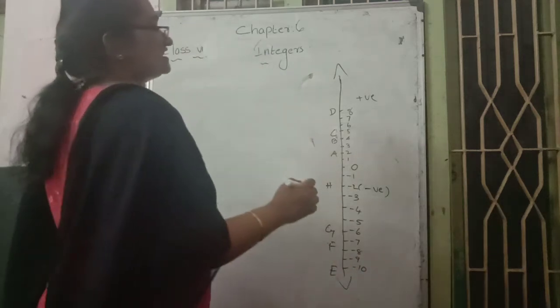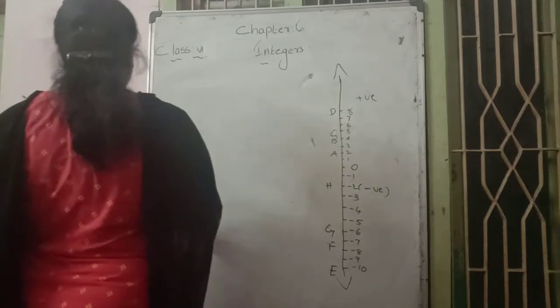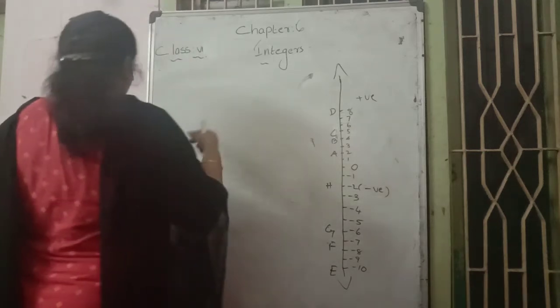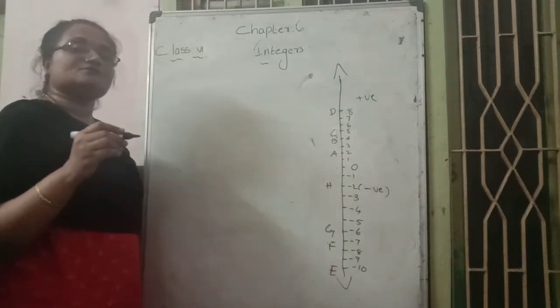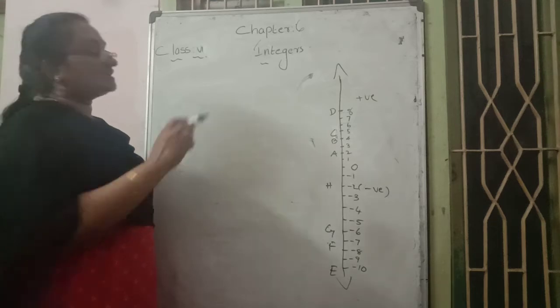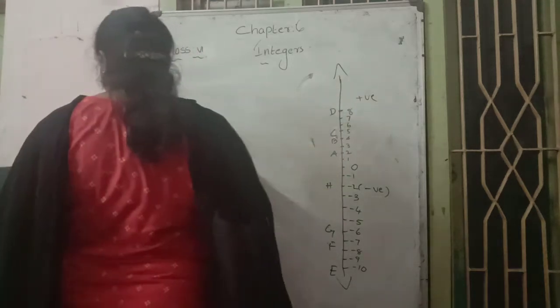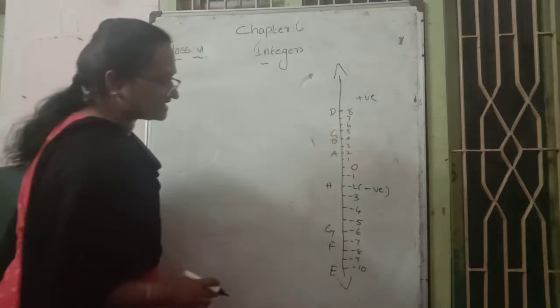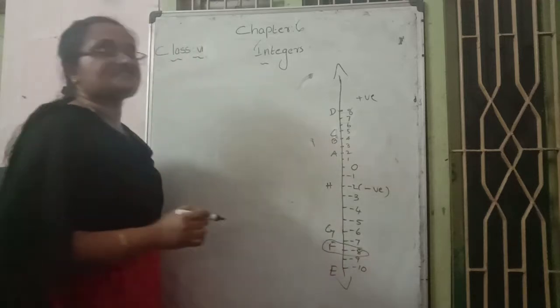Then the first question asks about D. They are asking which value point D represents: +8. In the same way they ask which point represents -8.